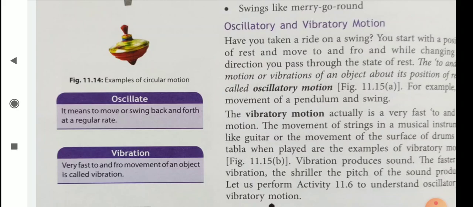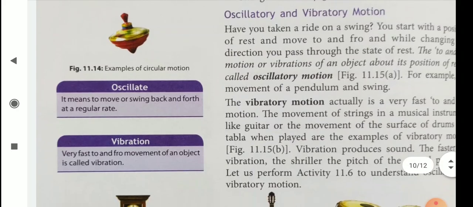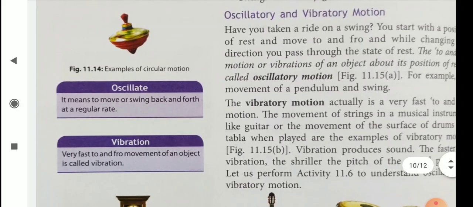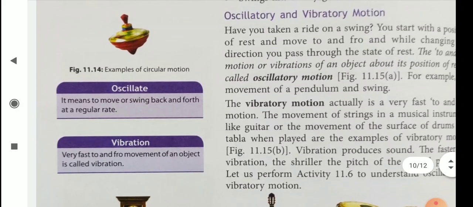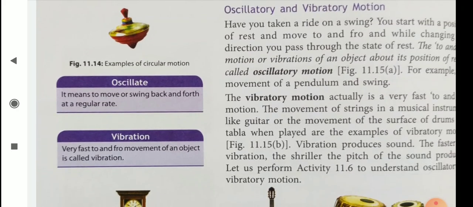You start from a position of rest and move to and fro, and while changing direction you pass through the state of rest. The to and fro motion of an object about its position of rest is called oscillatory motion. For example, the movement of a pendulum and a swing.